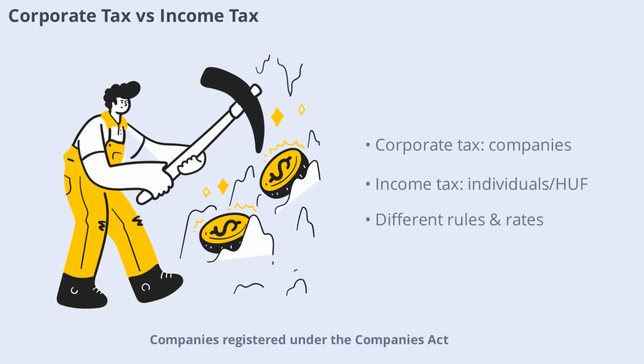Companies registered under the Companies Act pay corporate tax on their net income. Individuals and Hindu undivided families, HUFs, pay income tax on their earnings. This distinction is important because the rules, rates, and procedures can differ significantly between corporate and individual taxpayers. Understanding which category you fall into helps you comply with the correct tax regulation.